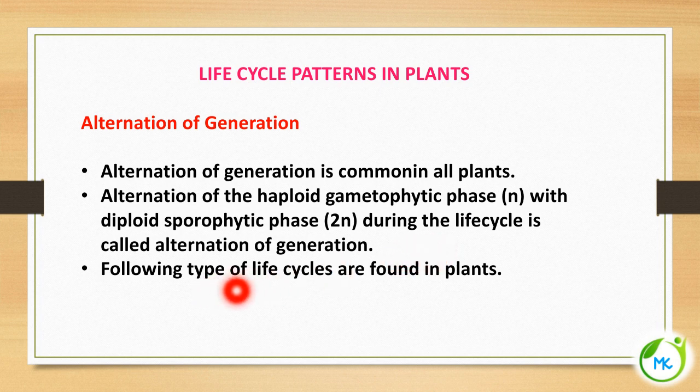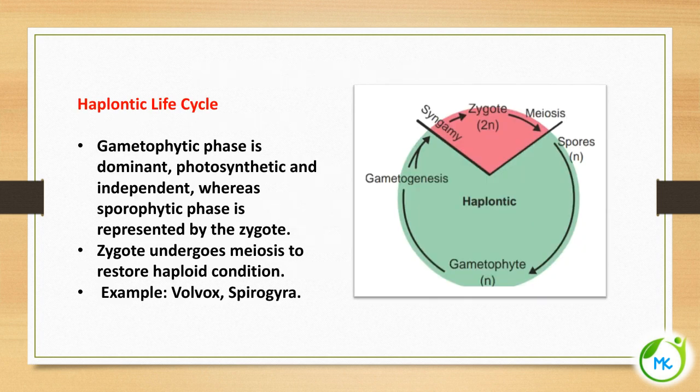And the following types of life cycles are found in plants. So there are 3 different kinds of life cycle taking place in plants. We will see one by one in detail. The first life cycle is haplontic life cycle.